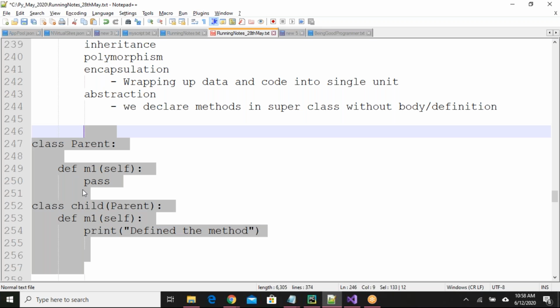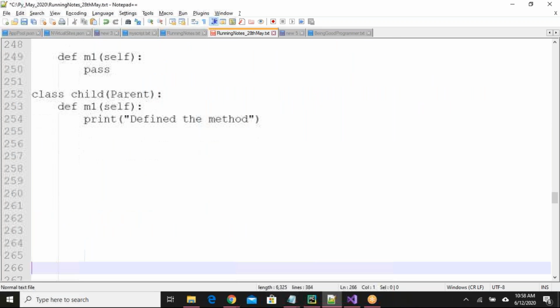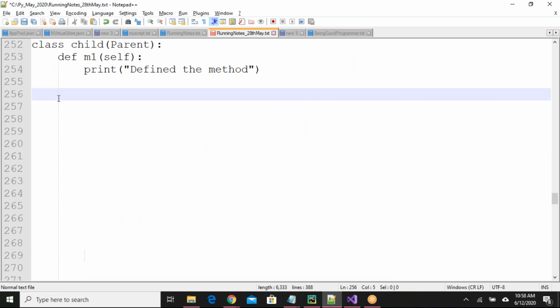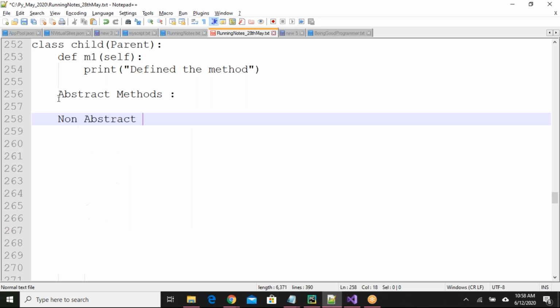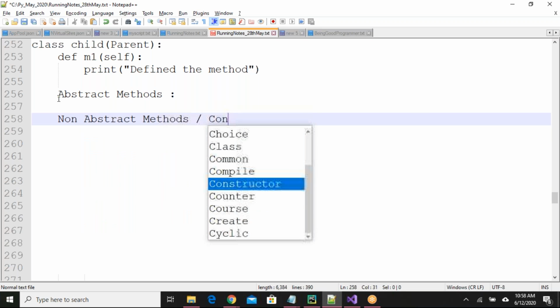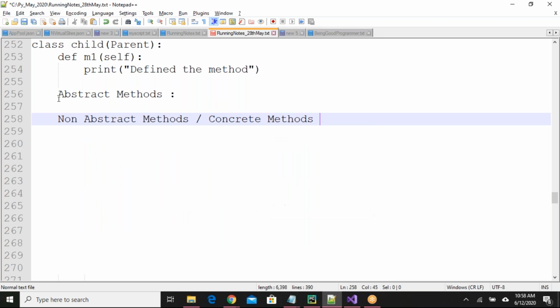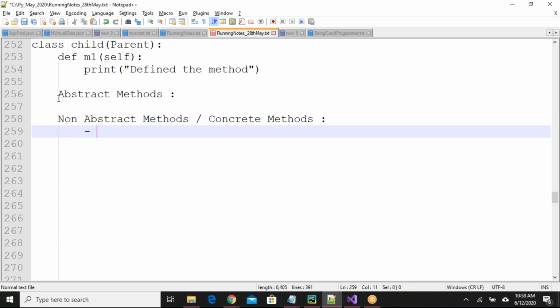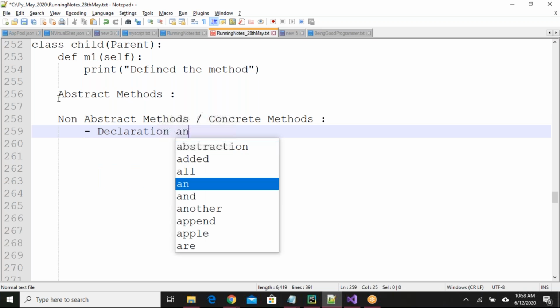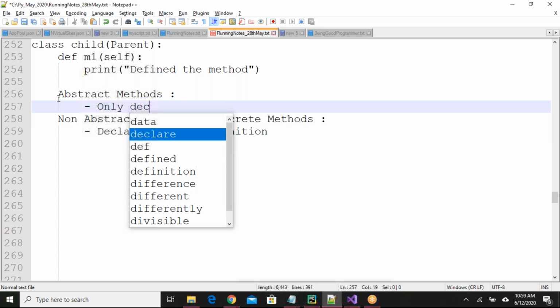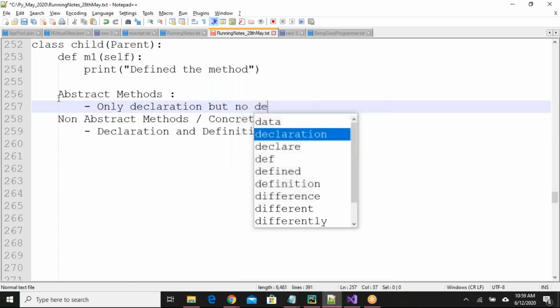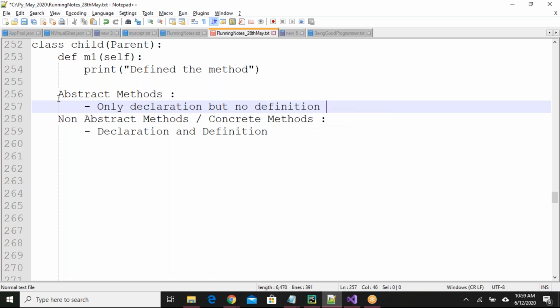Let me write down here. There are two types of methods we write while writing the program. These concepts are common for any programming language: abstract methods and non-abstract methods.